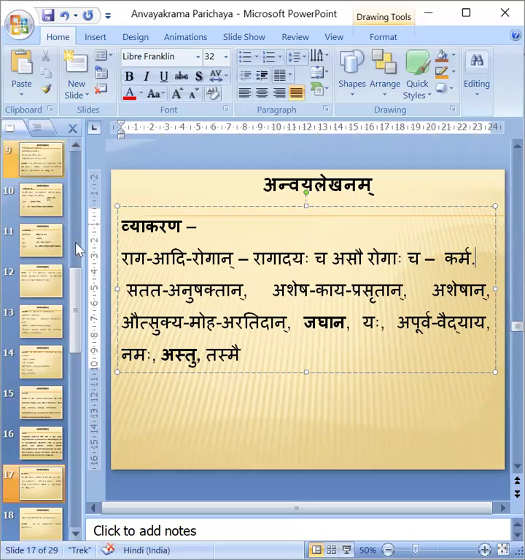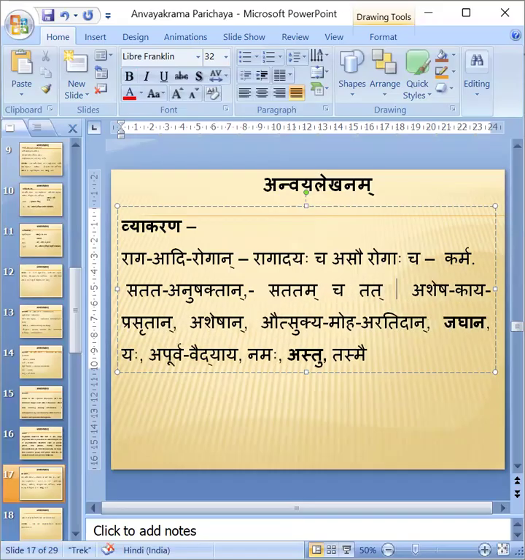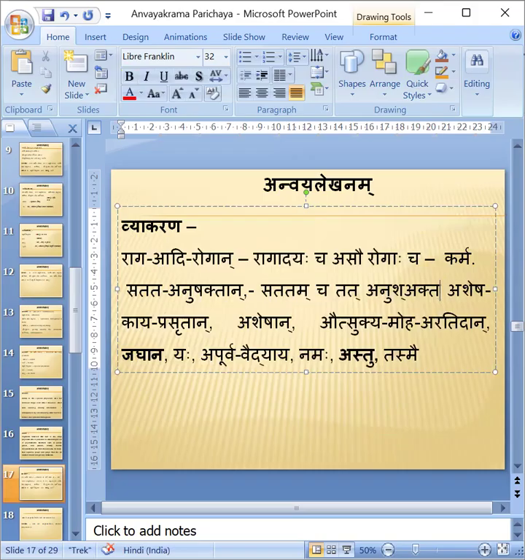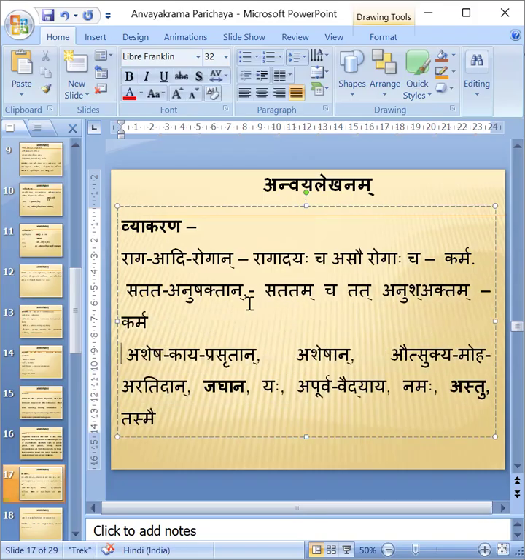Satatanushaktam. Here also we can have Samasa. Which Samasa is it? Same. Satatam cha tat anushaktam cha. This is also Karmadharaya only. Karmadharaya. Next, Asheshakaya prasrutan.